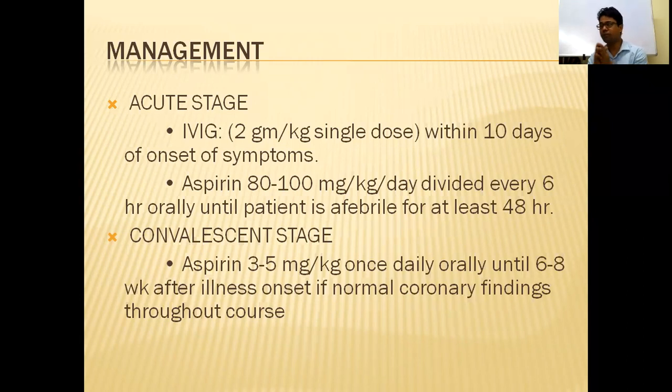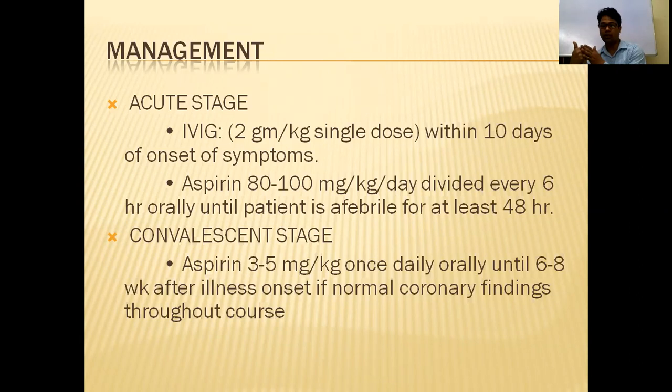So remember, if you start immediately once you diagnose, there is only a 5% chance they will develop coronary artery aneurysm. If you start only IVIG, in 85% of cases they won't get coronary artery involvement. So if you start both at a time, there is a 95% chance they won't get it. If only IVIG, only 85% of cases won't get it. So immediately you have to start.